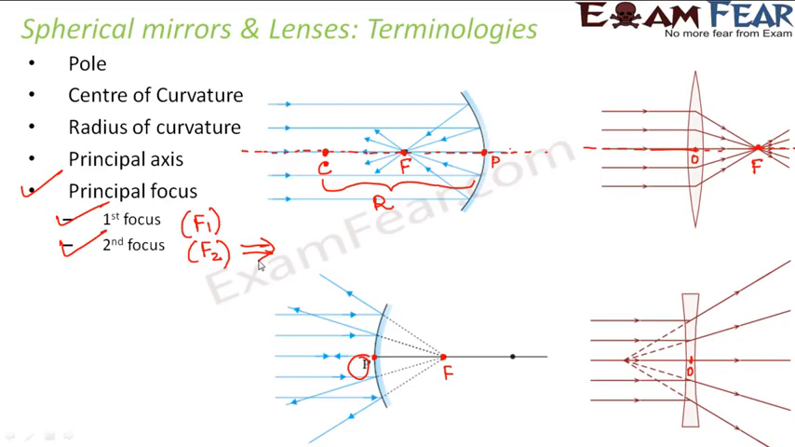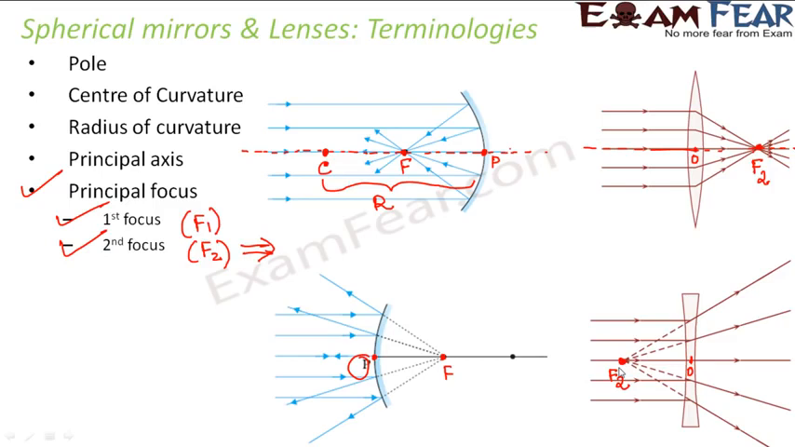Now, how do we define the second principal focus? It is that point where a parallel beam of light incident on the lens meets after refraction. Basically, this point is the second focus for the convex lens. Similarly, this point is the second focus for the concave lens. That means on a concave lens, when a parallel beam of light falls, they all diverge after refraction, so they basically appear to meet at this point.